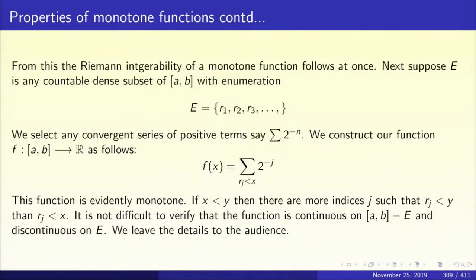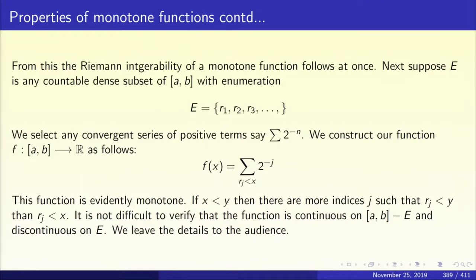Suppose E is any countable dense set of [a,b]. You enumerate this countable set, E equal to r1, r2, r3, etc. What we do is take any series of positive terms which converges, say a geometric series 1 plus 1/2 plus 1/4 and so on, sigma 1 upon 2 to the power n, take that geometric series. What we will do is construct a function f from [a,b] to R as follows. Define f of x to be the summation of 2 to the power minus j over those j where r_j is less than x.